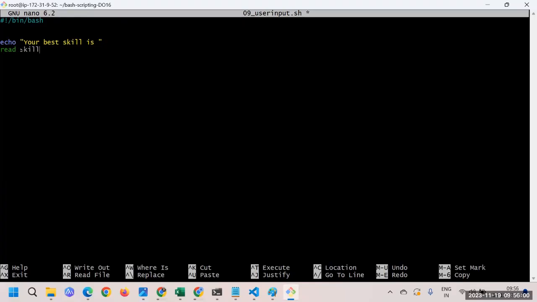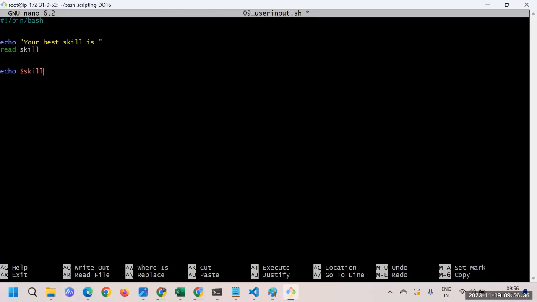Skill is a variable. After execution of this command, the script is going to halt there, and we need to put some input. As soon as we press enter, whatever input we have put will get stored inside this variable, and we can use this variable anywhere. Within the script, let's say I say echo dollar skill.